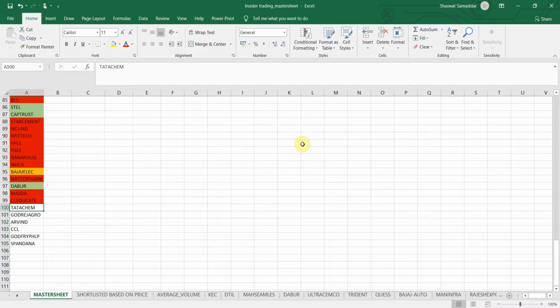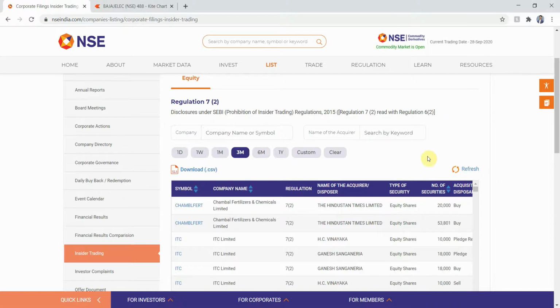So now what I have to do is check those four parameters that I named again for all these stocks which are filled with white. So you will get a brief idea of how I color coded them as yellow, red or green. Okay, so let's just go ahead and start with Tata Chem. I guess that is Tata Chemicals.